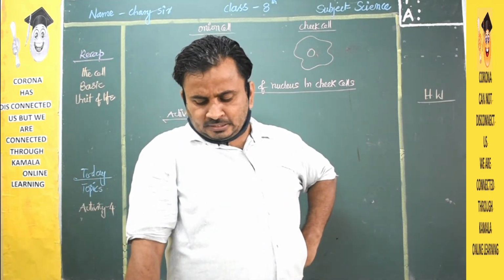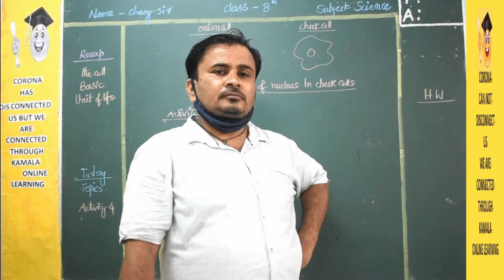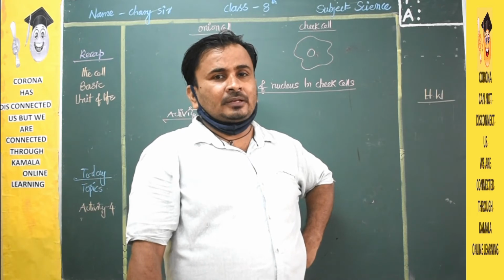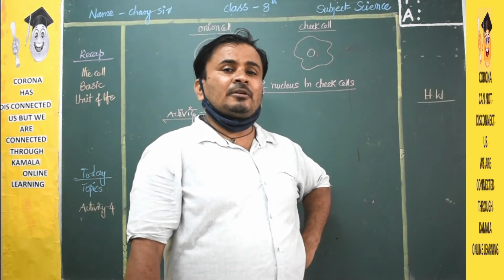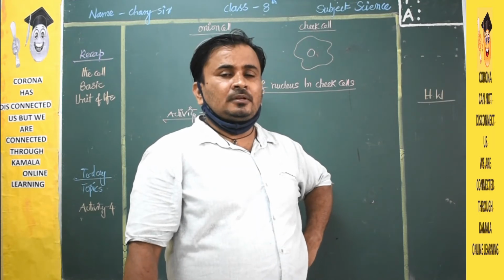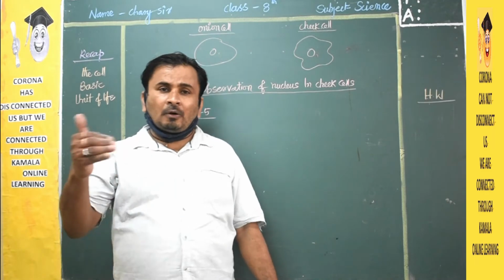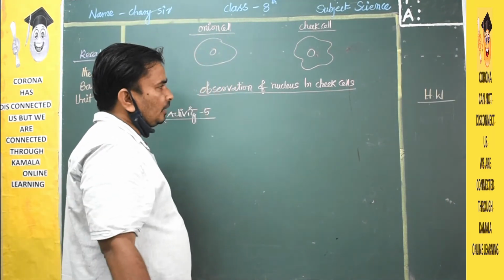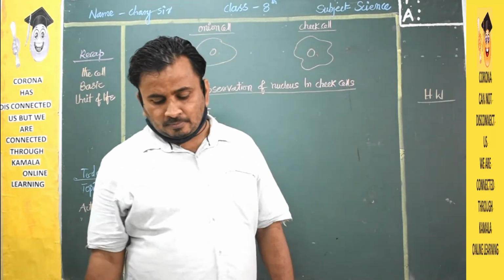Next, what is the difference between the boundary of the onion cell and the cheek cell? Can you tell me? In a cricket stadium, a boundary line will be there. In the same way, the cell also has a boundary, which is nothing but the plasma membrane. But in plant cells, the boundary is the cell wall, and the plasma membrane is inside it. In animals, the boundary is the plasma membrane.